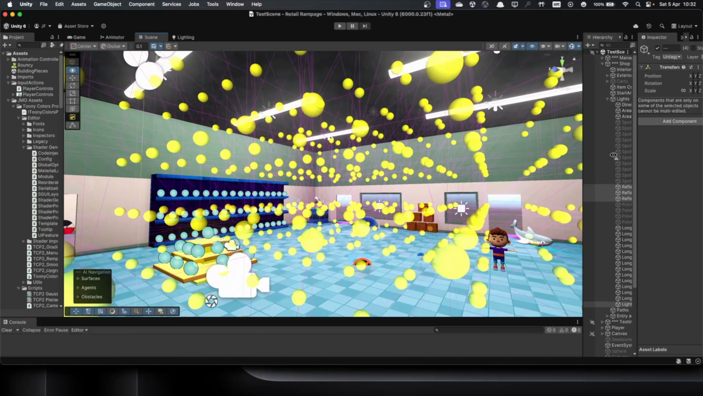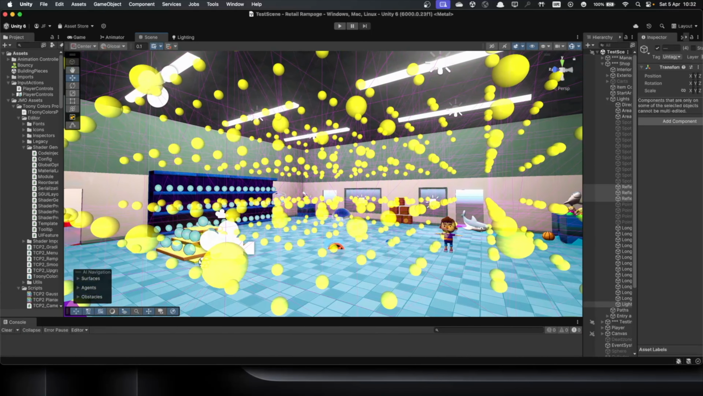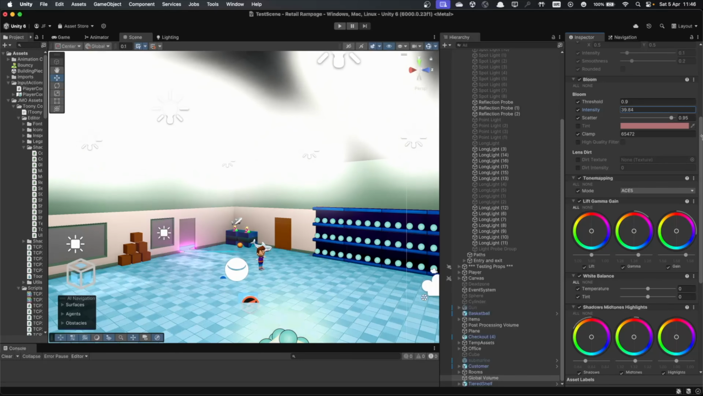But I did learn a lot about how to use post-processing in the scene, so that's something. I feel like this will be another topic I'll be revisiting later.